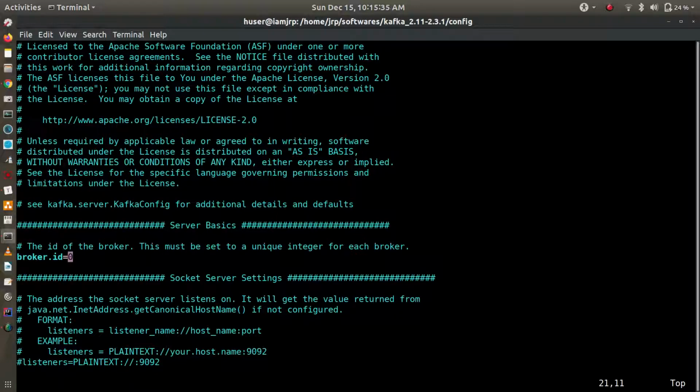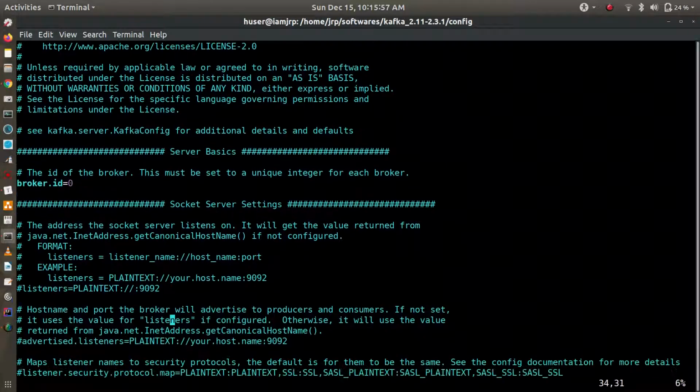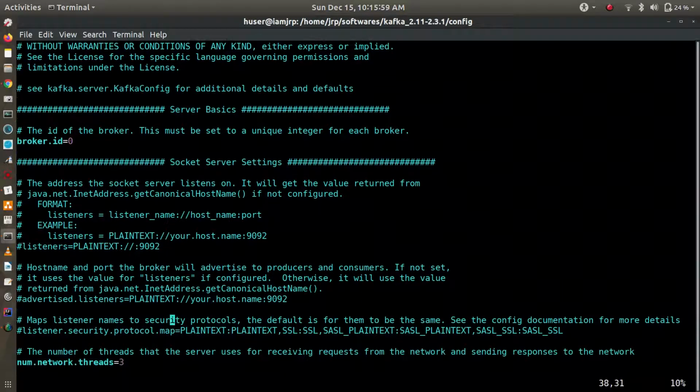Here I have this laptop, and this is a machine. I can create multiple brokers, but for simplicity, I am just having one broker on the one machine. broker.id is a unique number that you need to maintain, and I have put 0. Then by default it is plaintext, localhost 9092.